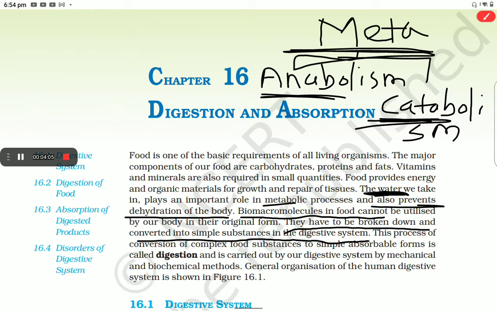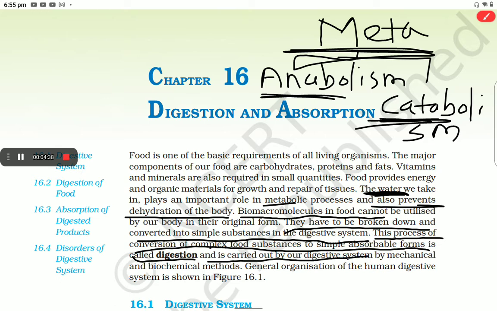As we see the definition of digestion here, this process of conversion of complex food substances to simpler absorbable form is called digestion. The complex substances like starch we eat convert into a simple and absorbable form, that is glucose, which can easily be absorbed in our body. The conversion of starch into glucose is an example of this process.